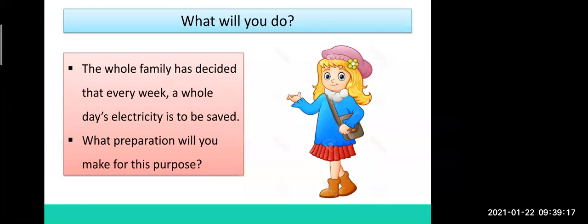What preparation will you do to save electricity? For example, you will recharge your mobile one day before, so that you can use it for the whole day. What other preparation can you do? The electricity will not be there, so you will get bored because there will be no TV. You can't use the phone for a longer time, because it will switch off. So what activity can you do on that day? Think fast.